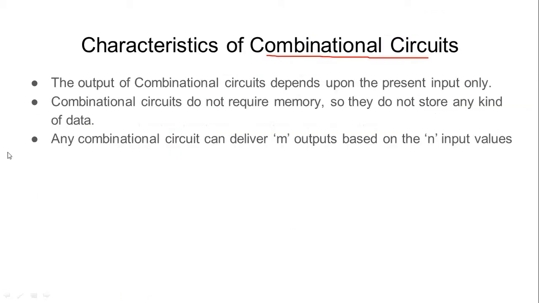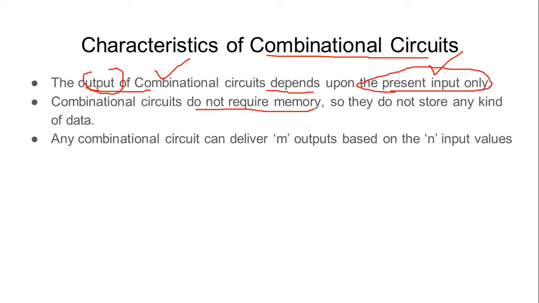So the same is the case here. The output in the case of combinational circuits will be purely dependent upon the input value only. Whatever input value we provide to the group of those logic gates will be responsible for providing the output value. The output of any combinational circuit will purely depend upon the kind of input variables we are providing to the circuit. So combinational circuits do not require memory. It is very important to understand this.